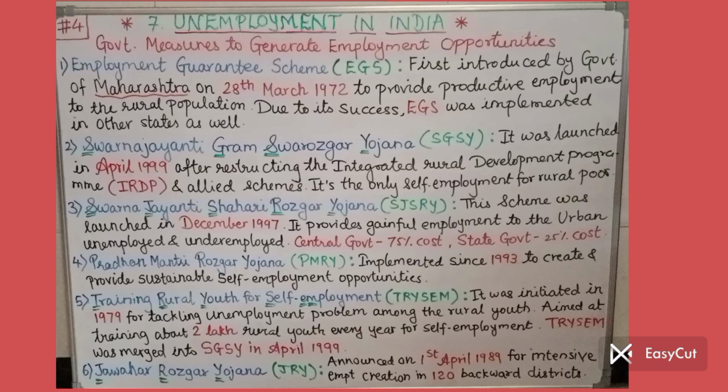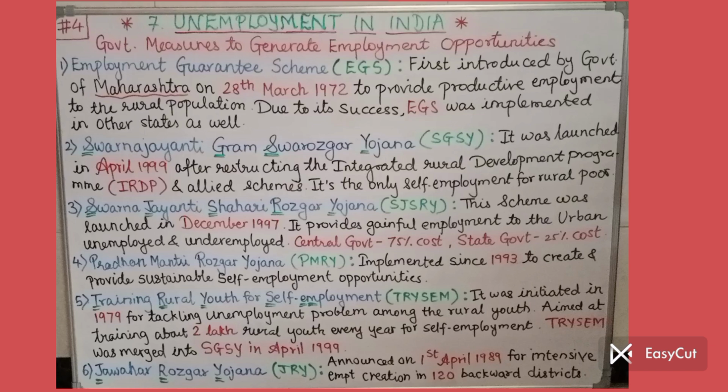The scheme succeeded a lot, and hence EGS was implemented in other states as well.